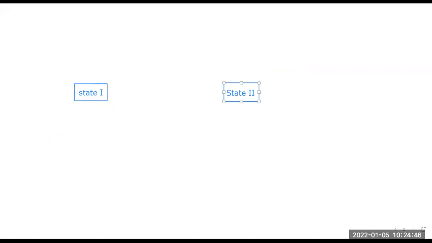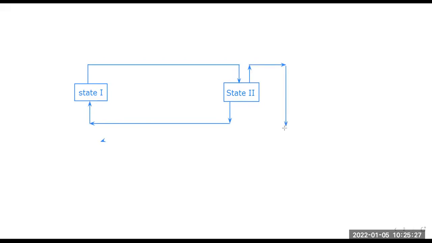And each of them has its own connections. Okay, so suppose this is a finite state machine of these two states.